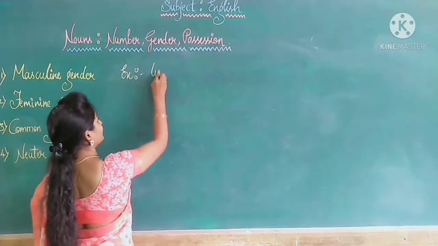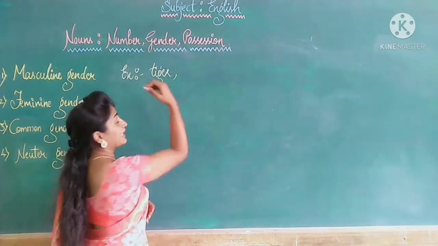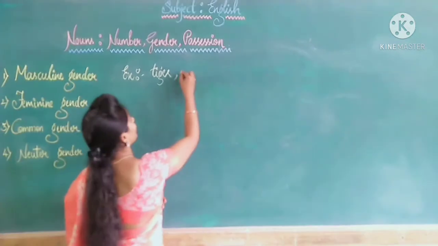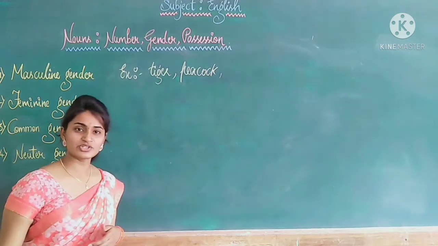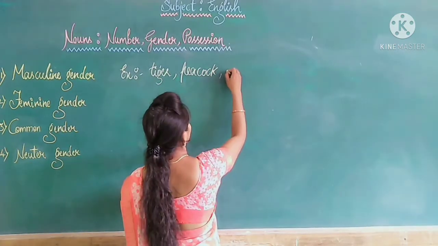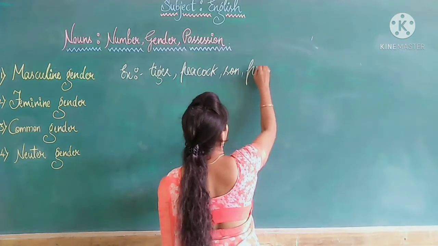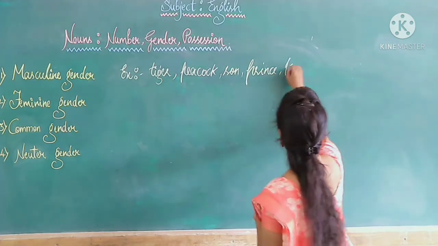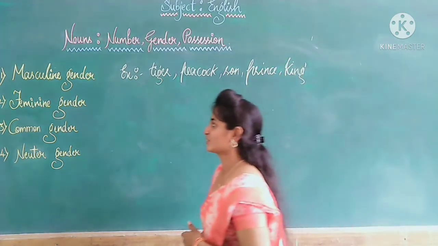Tiger, masculine. Peacock, masculine gender. Sun, prince, king. These are the examples of masculine gender.